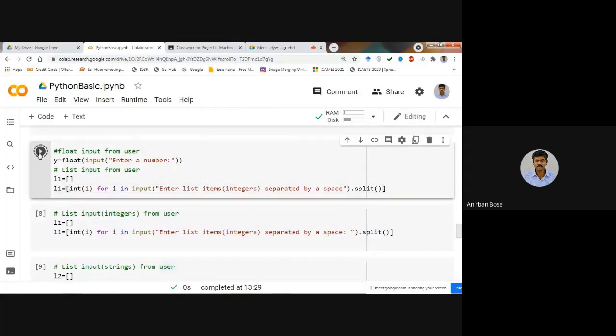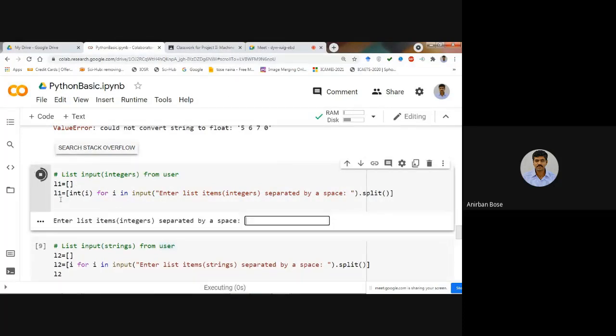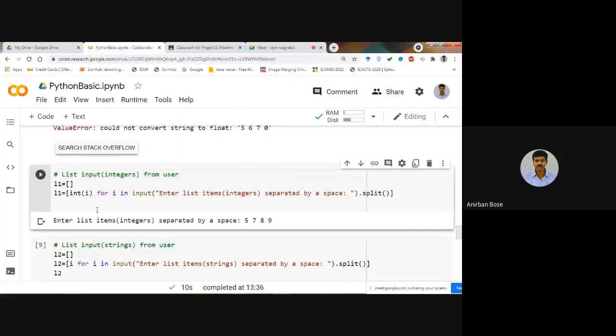So let us execute. I think this one is the right one. Let me check: 5 space 7 space 8 space 9, and if we give enter, then if you just want to print what is there within L1, you just write L1 and enter.